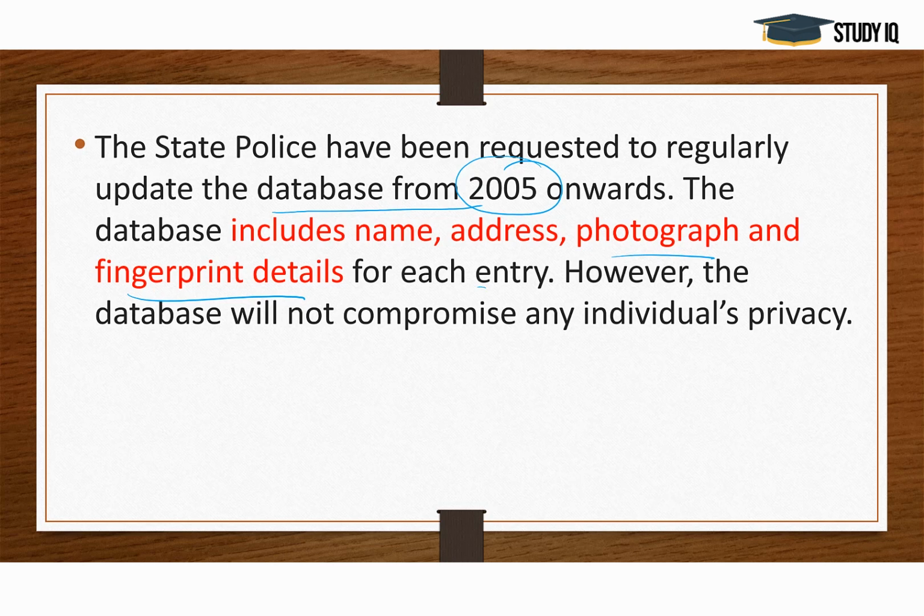However, they will maintain the privacy of the individual; even for the sexual offenders, their privacy will be maintained. Okay, so this is about these two portals which are launched as part of efforts in the direction of strengthening the security of women and children.